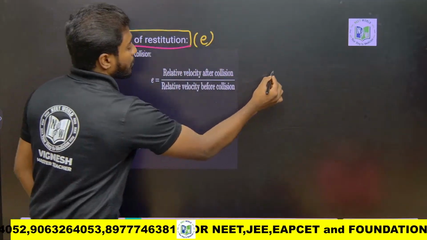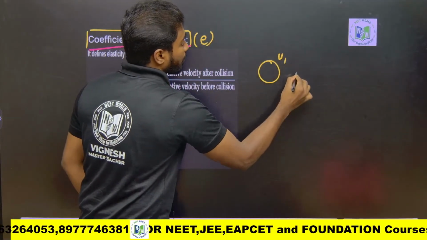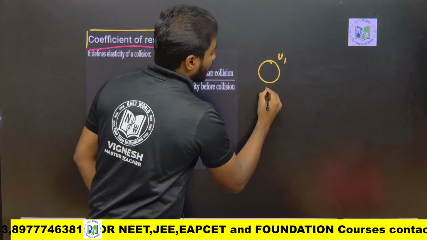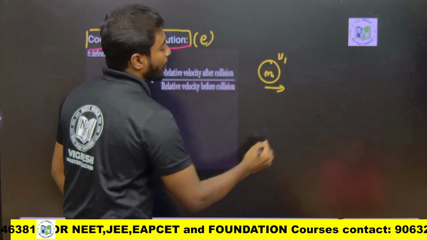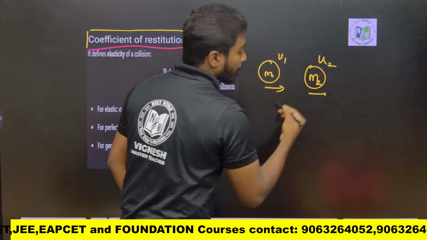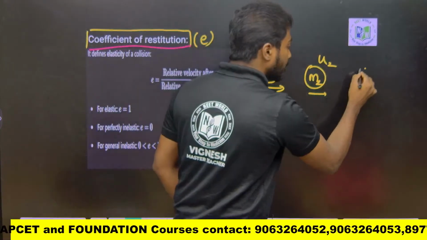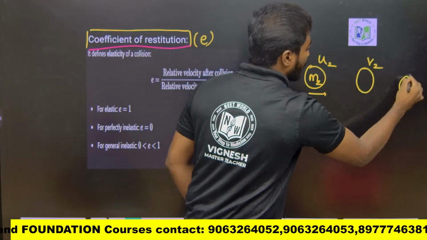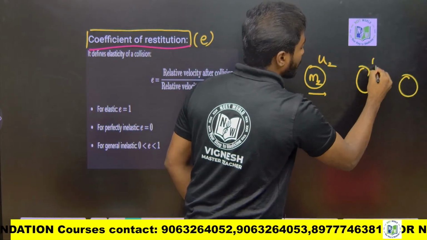So u1 is going with mass m1 and mass m2 is going with u2. After collision, the velocities are v1 and v2.